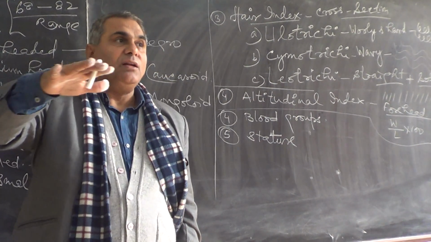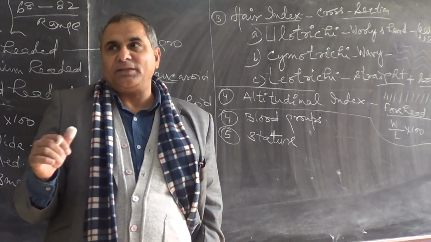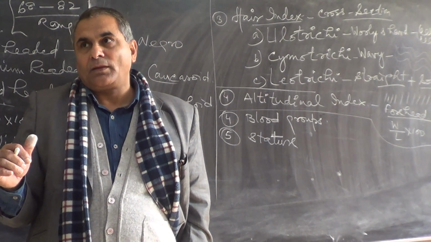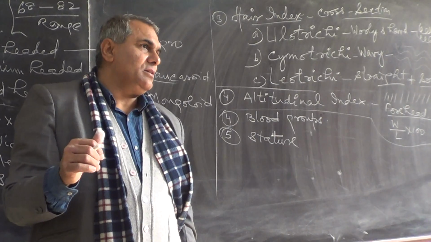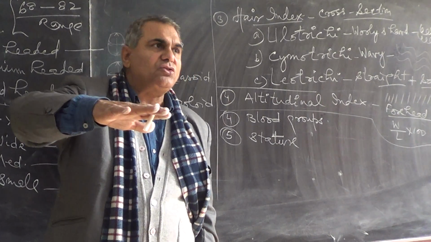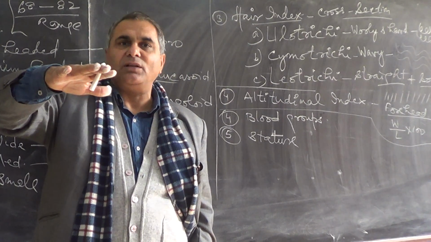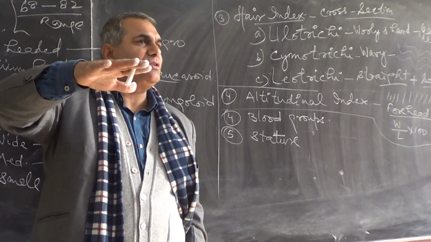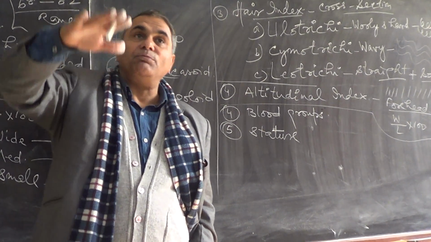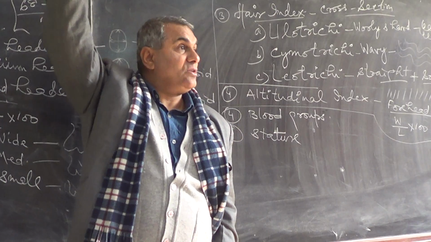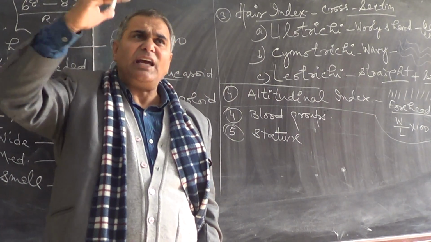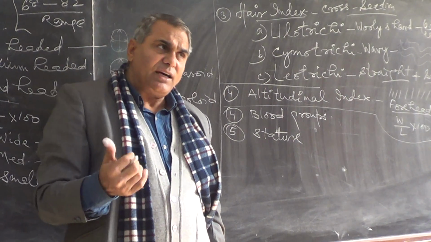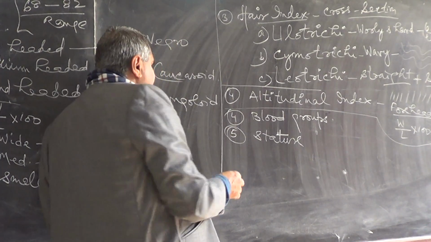Some of the people, pygmy people, Sava people, they are very short statured people. Their height is not more than 4 feet. But some people are 6 feet tall also. So every race has an average height. So height is one of the important criteria.